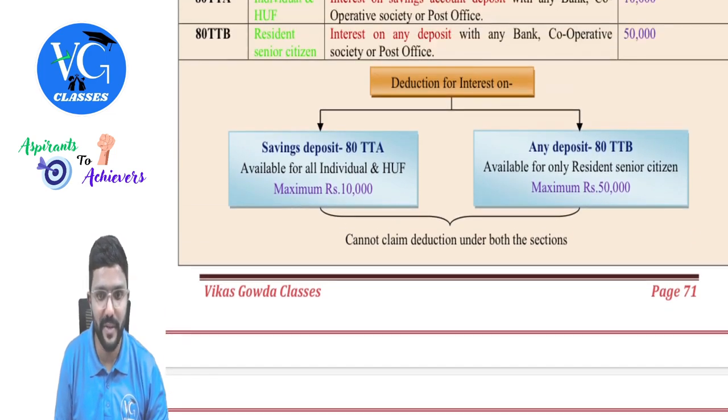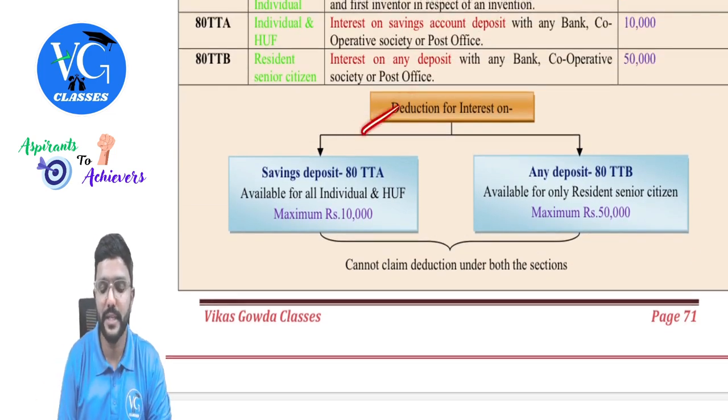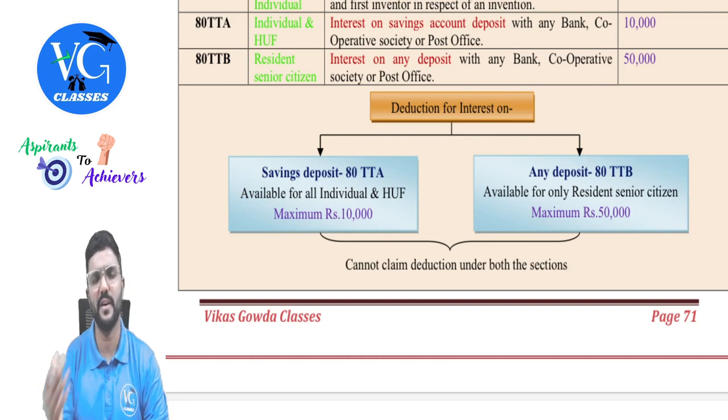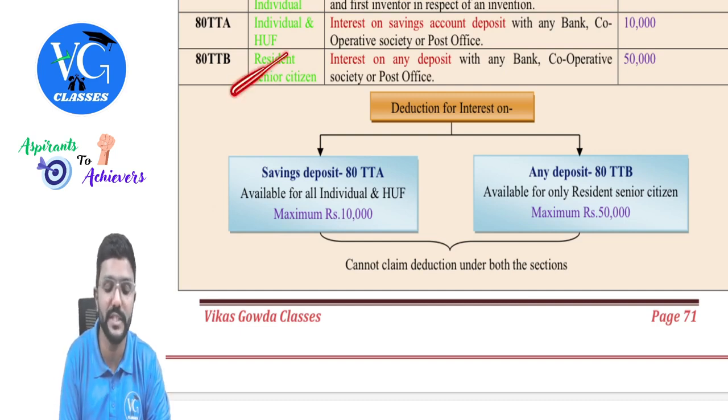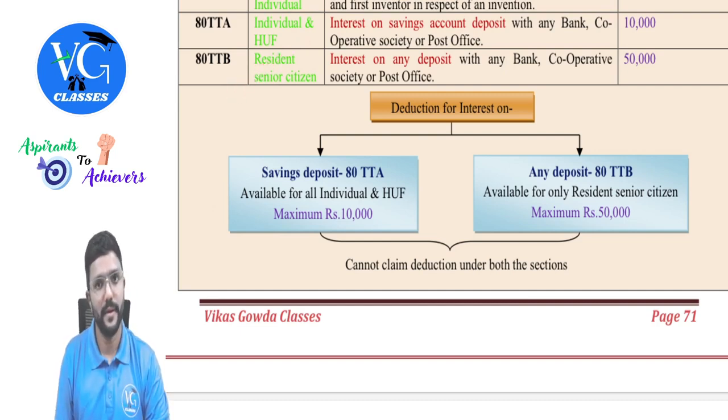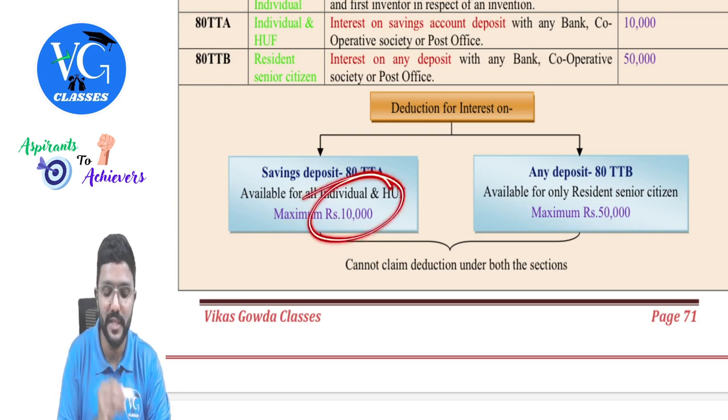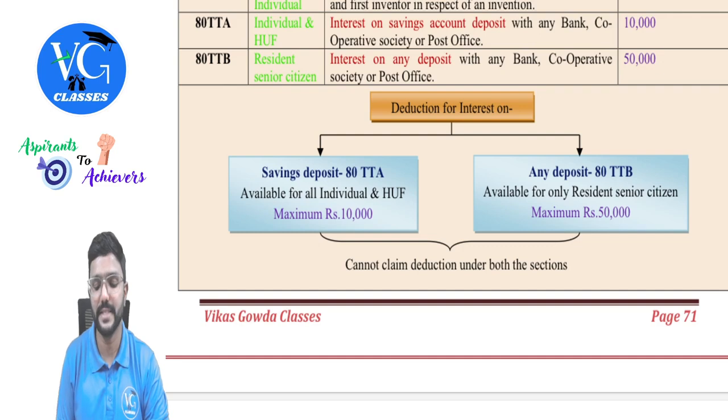Yes, I have also given it by way of chart here. You can see deduction for interest on saving deposit under section 80TTA for any individual and HUF, whether they are resident or non-resident, less than 60, more than 60, it doesn't matter. If it is more than 60, first go and check 80TTB. Okay, yes. Maximum is how much? 10,000. Whereas deduction for interest on any deposit is given under section 80TTB, but only for resident senior citizen.